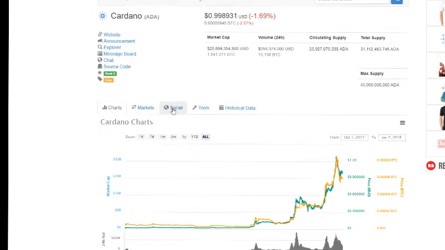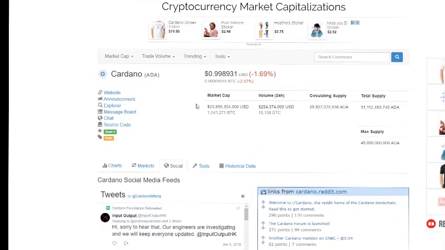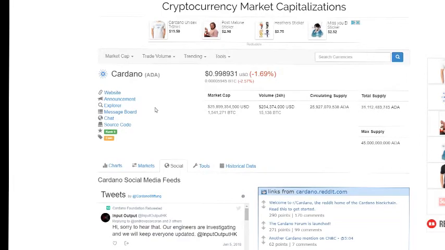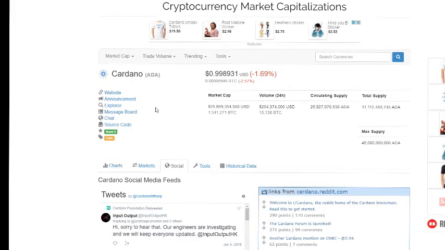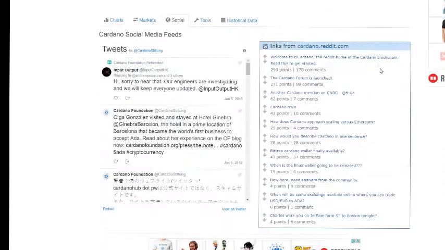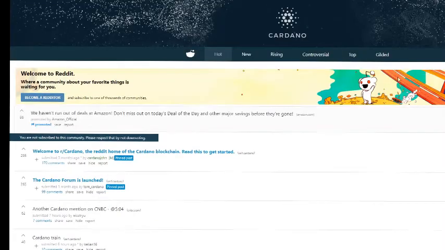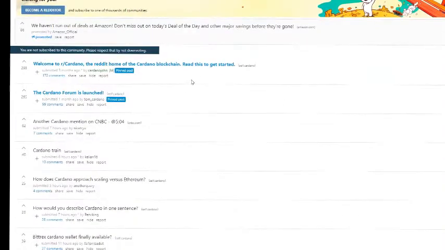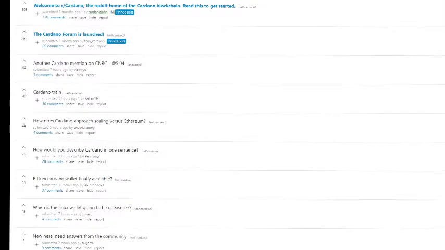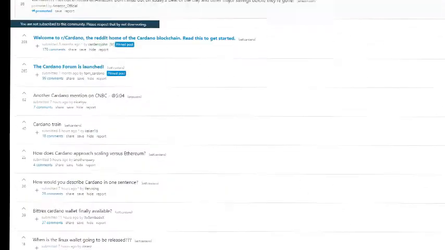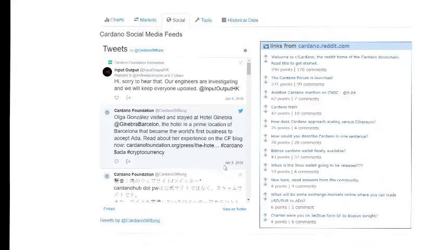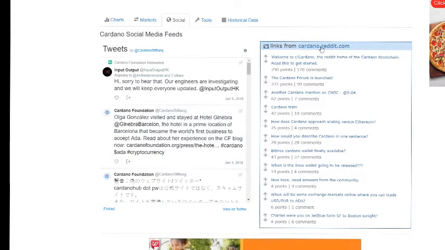You're going to also want to look at the social aspect. So this is extremely important. How active are the subreddits? How active is the community around it? How active is their Twitter? As you can see, it's going to show you the Cardano Reddit. And on the Cardano Reddit, you're going to see there's 38,000 readers on here, which is a pretty good sized crypto subreddit. It's definitely not the biggest, but it is a decently sized subreddit.